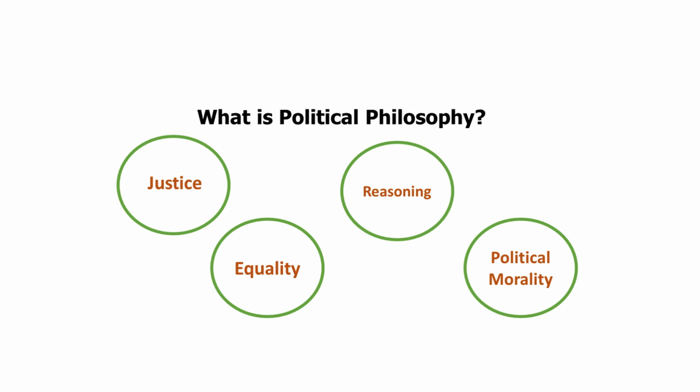But if you understand political philosophy, if you read it, you get to know that all these ideas are in one way or another deep rooted in the political philosophies of different philosophers that we'll be studying in CSS in the portion of political philosophy, and they touch upon these ideas. They try to create a link between morality, individualism, social coherence, and all these fundamental and wonderful ideas that we today discuss in contemporary political research. So yes, this is how we can define political philosophy.